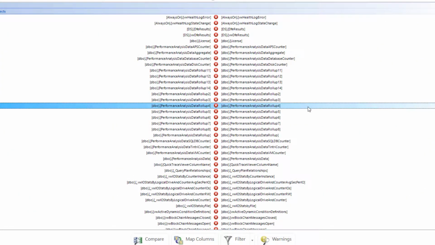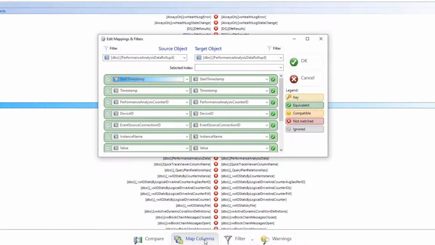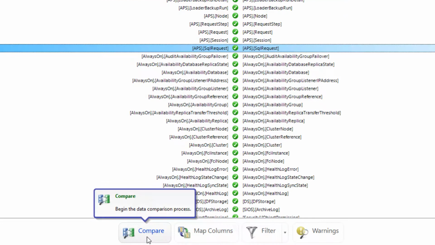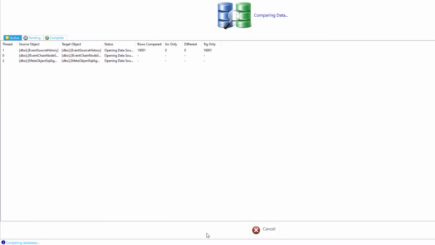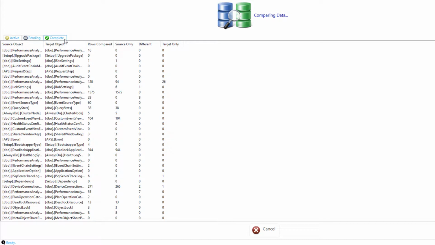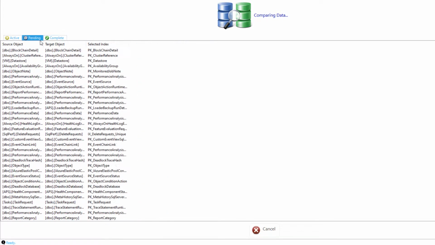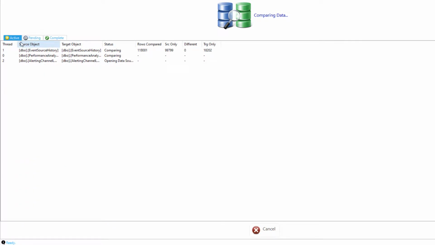You can also set up a filter here to be applied during this specific comparison scenario. Next is the Edit Mappings phase. During this phase, you can change the source and target columns for comparison, exclude certain columns from the comparison, and add a filter where you can provide predicates. This allows for more granular comparisons. Next, the Compare Data phase is executed. This phase allows you to see which comparisons have completed, which are pending, and which comparisons are currently active.